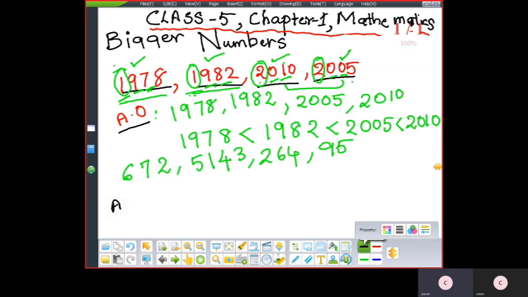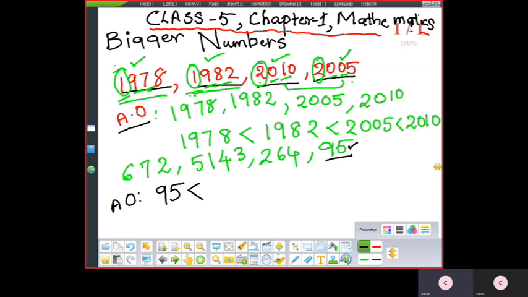Ascending order means what again? Small to big, writing the numbers from small to big. Now in all these, which one will be the smallest? The 2-digit number. There is only one, that is 95. So that will become the first smallest number.